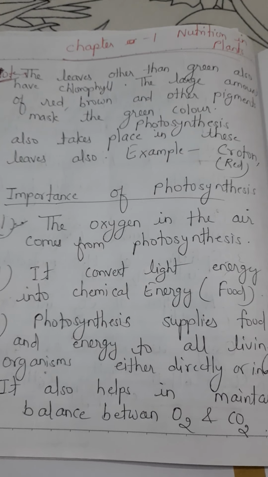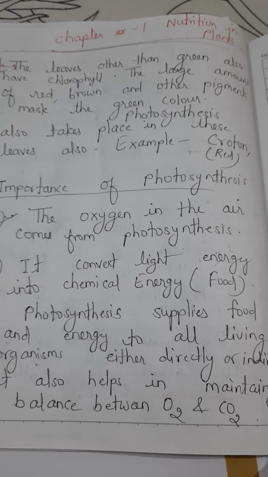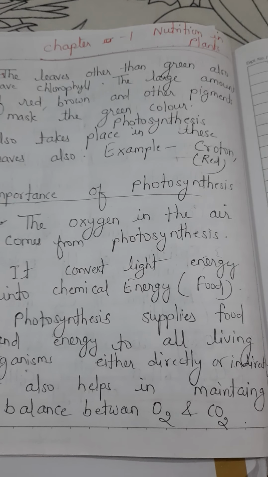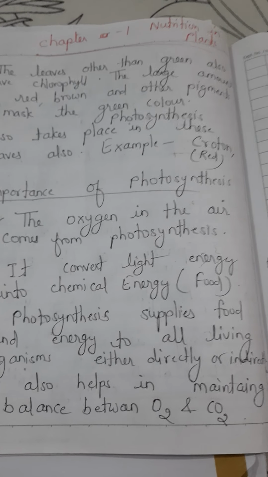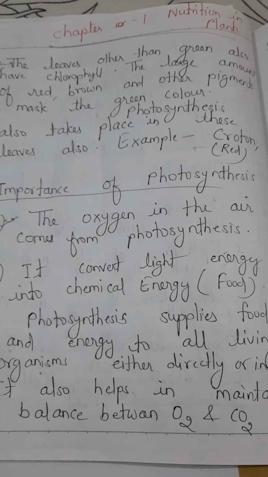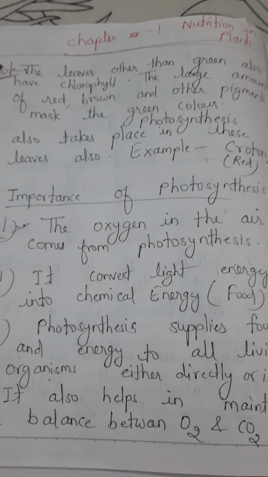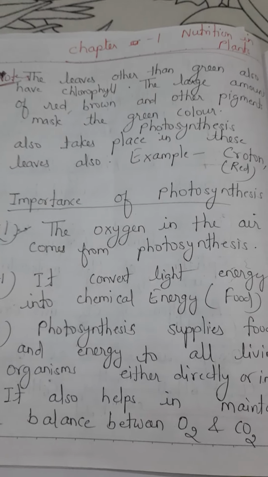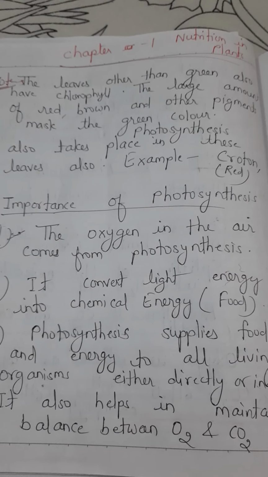As you know, in the previous class we read about photosynthesis, that means the process by which all the green plants prepare their own food, and about the raw materials of photosynthesis and the different steps of photosynthesis. And as I have discussed earlier, chlorophyll is also one of the raw materials for the process of photosynthesis. But sometimes leaves that are not green, having different colors like red or brown, also perform photosynthesis.